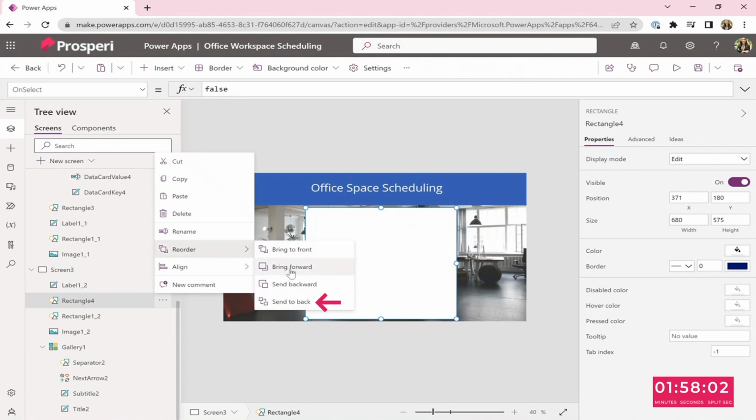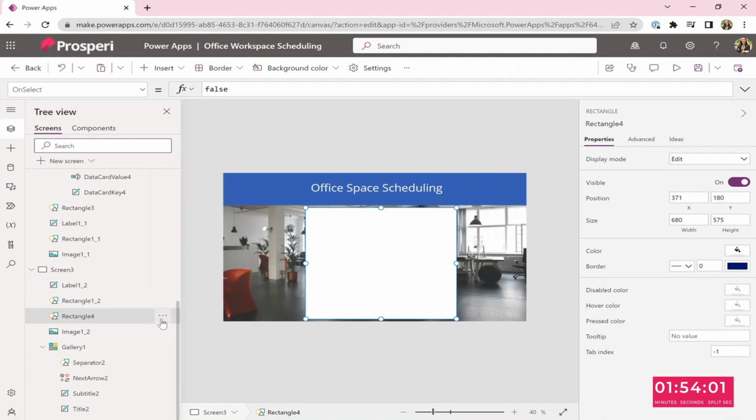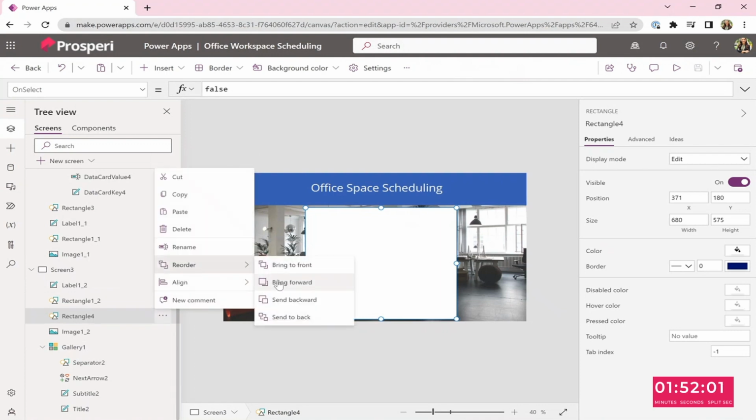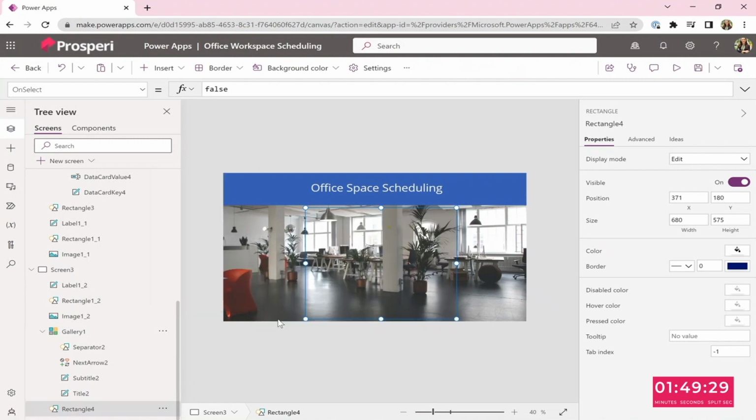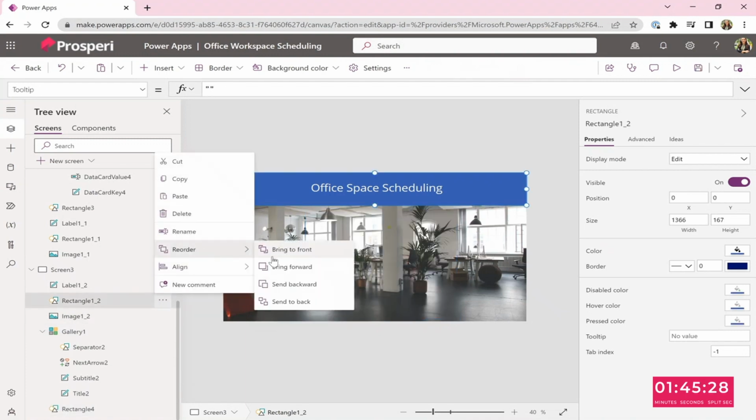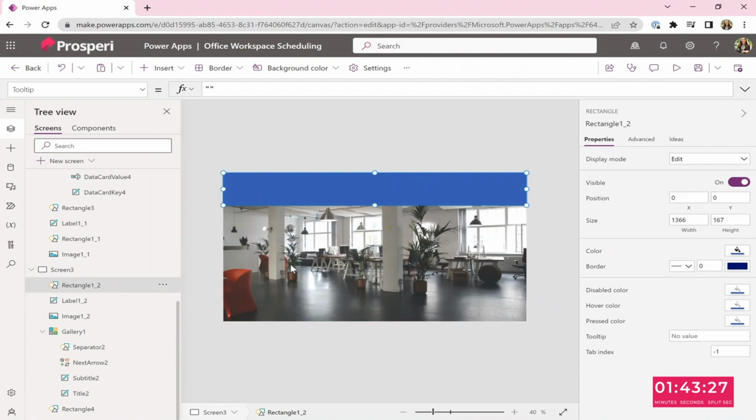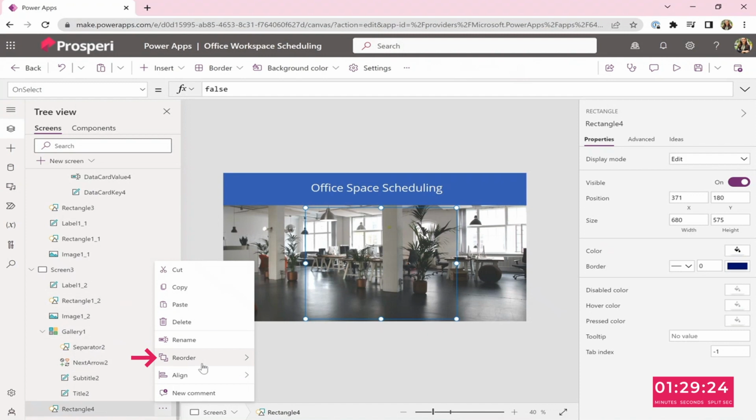But isn't that going to send it behind the photo? That's not a problem, because then we just send it forward once instead of having to send it back a lot of times. Okay, I see what you're saying. Okay, so bring forward. Oh no, what did I do? Undo. It's okay. Wrong rectangle. Which rectangle am I supposed to be on? Rectangle 4, yes.